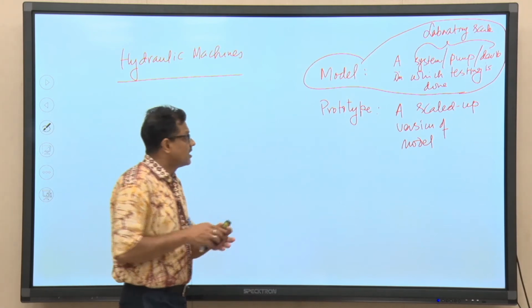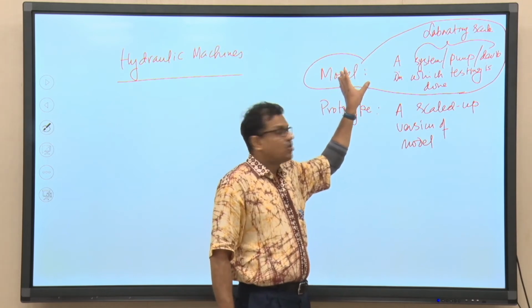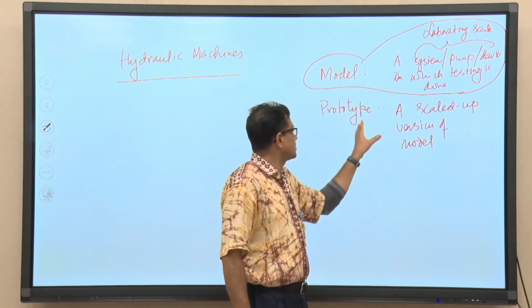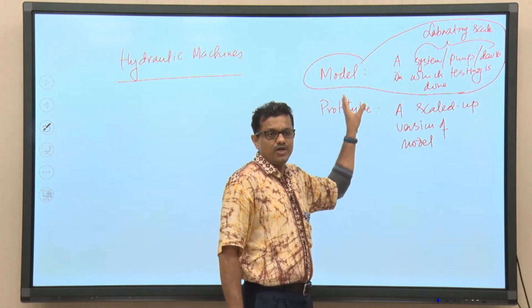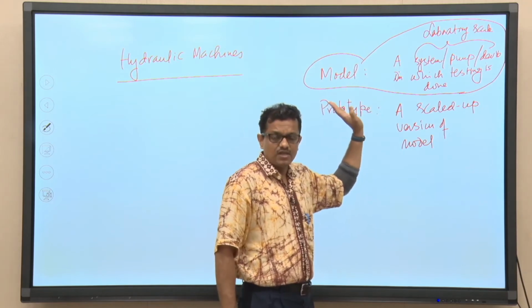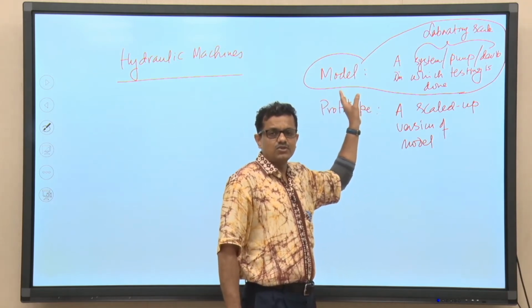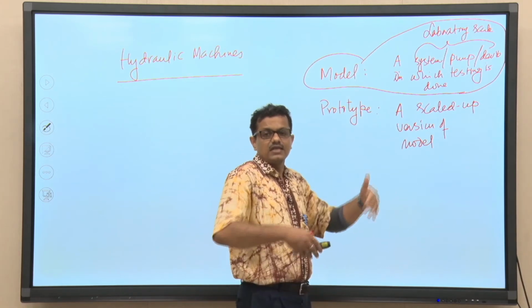Number one, the performance results from testing the model pump will be used to predict the performance of the prototype, that is the scaled up version.